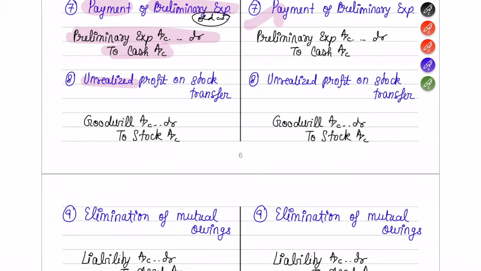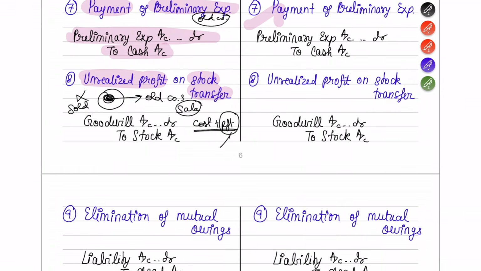Done. Next is unrealized profit on stock transfer. If there is some stock lying in the old company's books, and the stock has not yet been sold, but it is showing in the books of the old company at sale value, which means it is showing at cost plus profit, you know that right now the books are inflated because these profits are unrealized by the old company. So the profits which are showing under the stock have to be eliminated.